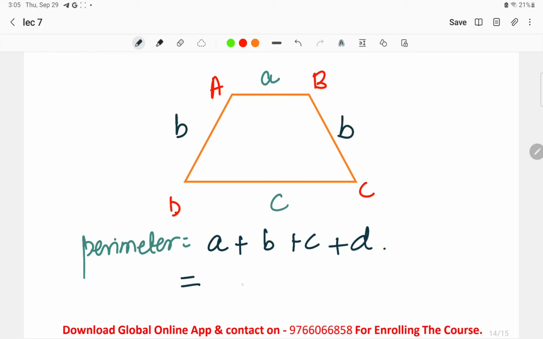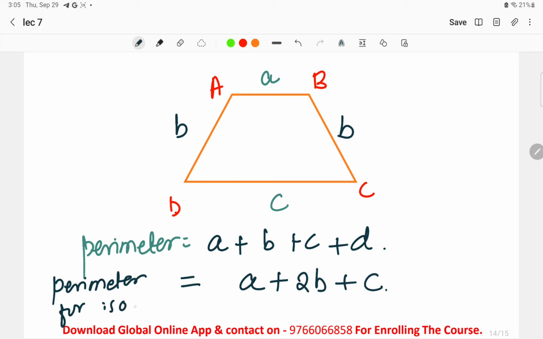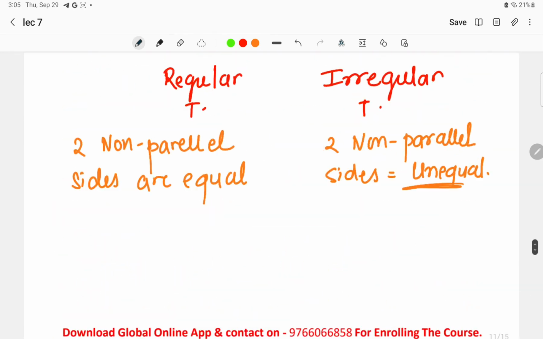So I can take a plus 2b plus c. Why? Because the two non-parallel sides are equal, so I can take 2b. This is the perimeter formula for the isosceles trapezium.